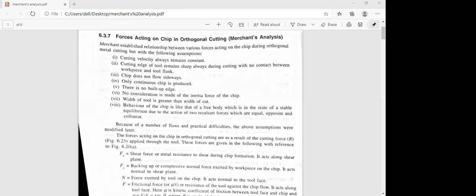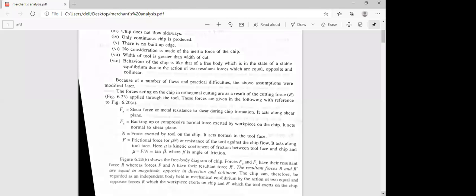All these are assumptions we have to make as far as Merchant's analysis is concerned. Because of the forces acting on a chip, I'll show the figure later, and we have to take the notations. Fs is equal to shear force, and it acts along the shear plane. Already we have discussed the shear plane also. The next one, Fc, is the compressive normal force. Fs acts along the shear plane, and Fc acts normal to the shear plane.